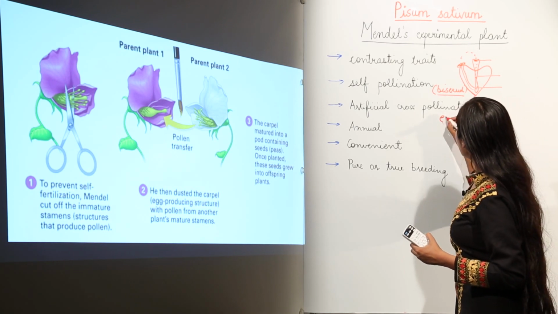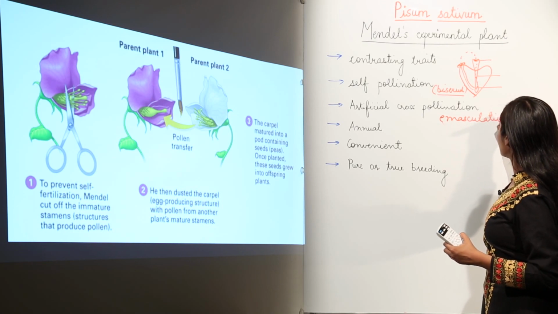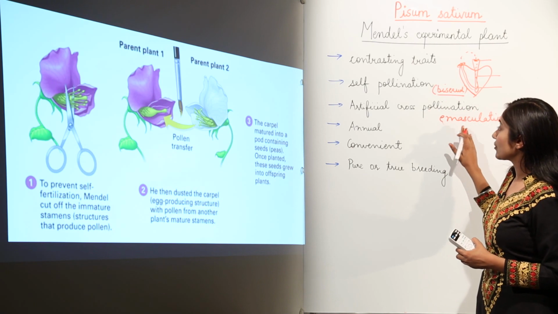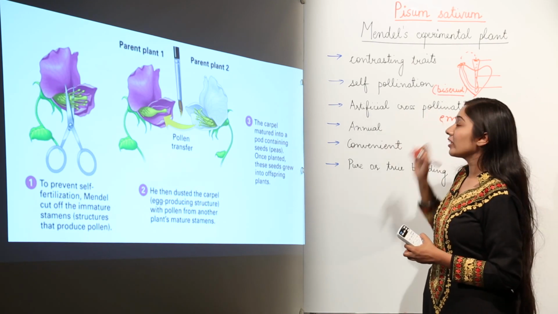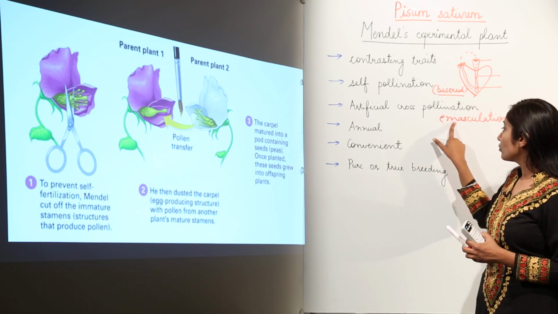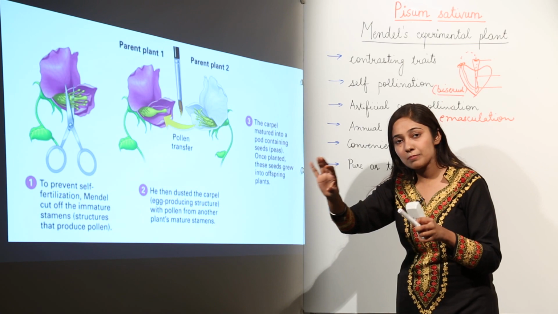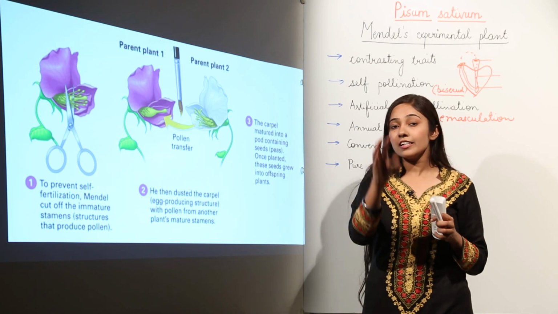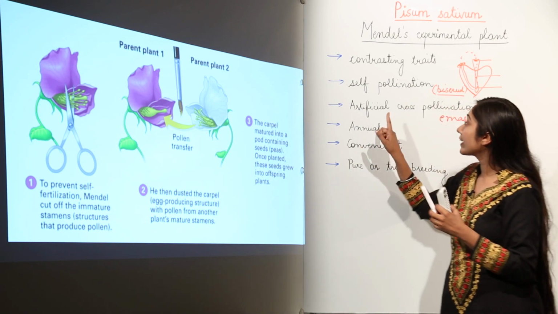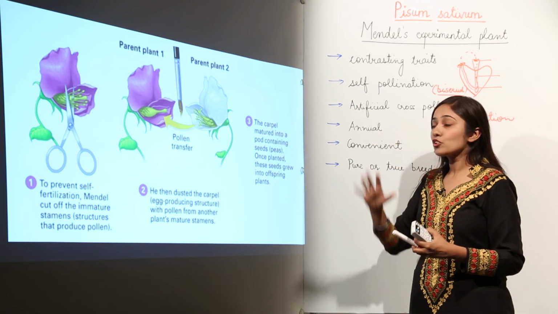So remember the word emasculation. The removal of anthers from the flower is known as emasculation. So artificial cross-pollination was also easily possible by a technique that is emasculation, in which Mendel removed the anthers, or you can say the stamen part, from the flower, and he dusted the desired pollen grains on the flower so that he could achieve artificial cross-pollination. So this is another point, that is why Mendel chose pea plant.